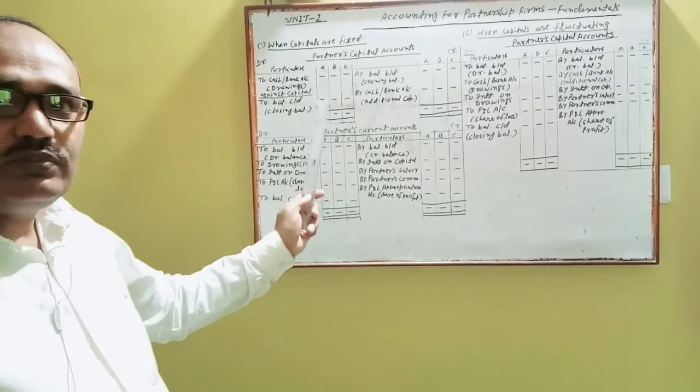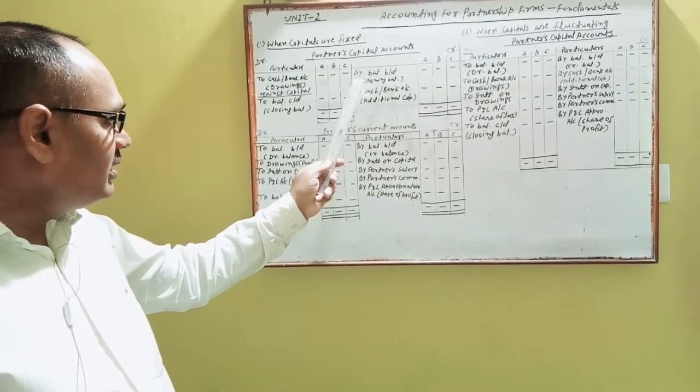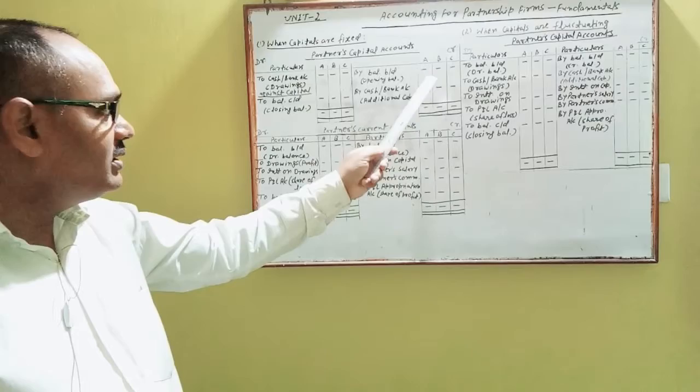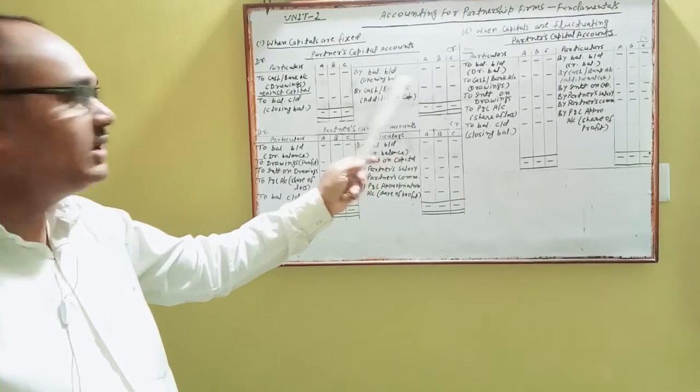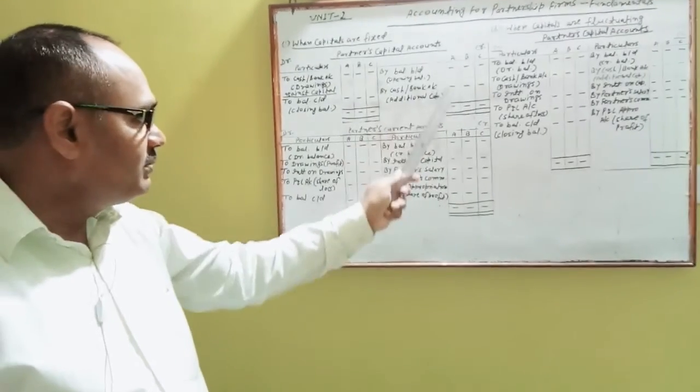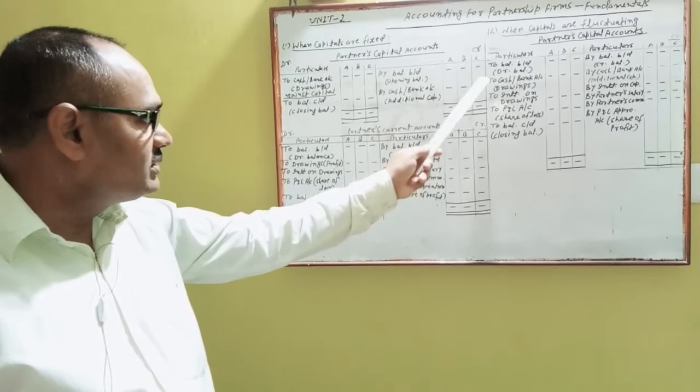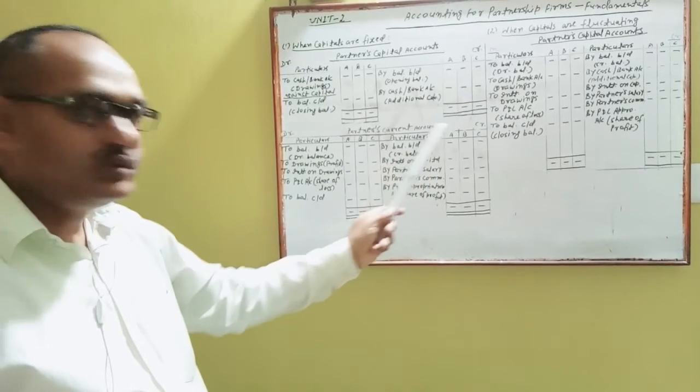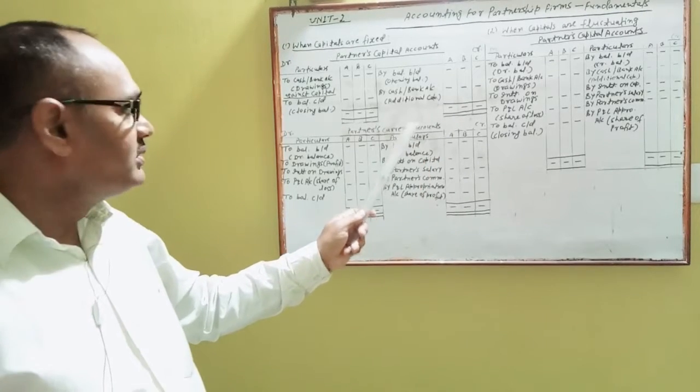Only invested capital of partner you will write: by balance b/d, opening capital. If suppose there are three partners A, B and C, draw three columns, 1, 2, 3 for their amounts.